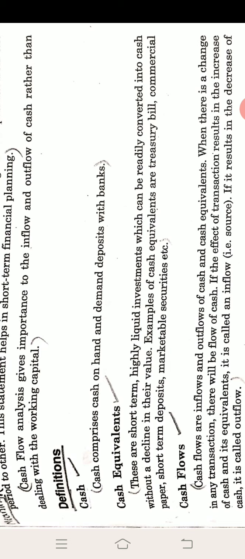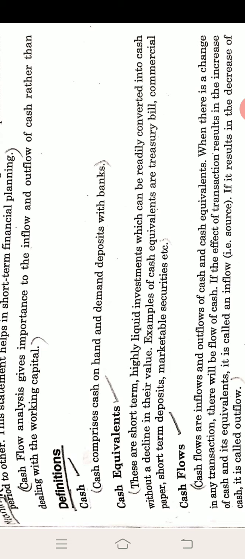When we buy, there is an outflow of cash. When we sell, there is an inflow of cash. If the effect of a transaction results in an increase of cash and its equivalents, then it is called an inflow of cash.